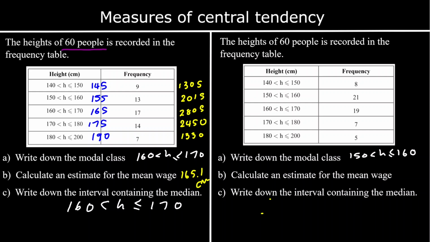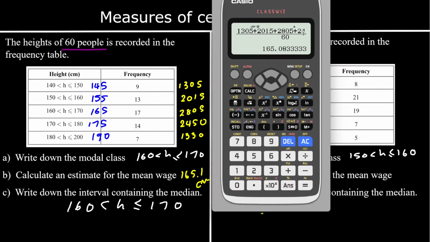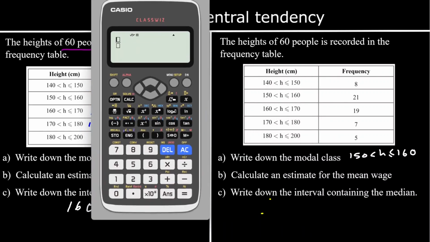So we've got 8 people between 140 and 150. So we're going to say all 8 of those people are 145 centimeters tall. People between 150 and 160, so we'll say they're all 155. We've got 19 165 centimeters. We've got 7 175 centimeters. And we've got 5 190 centimeters. And there are 60 people in total. So we get 162.1.